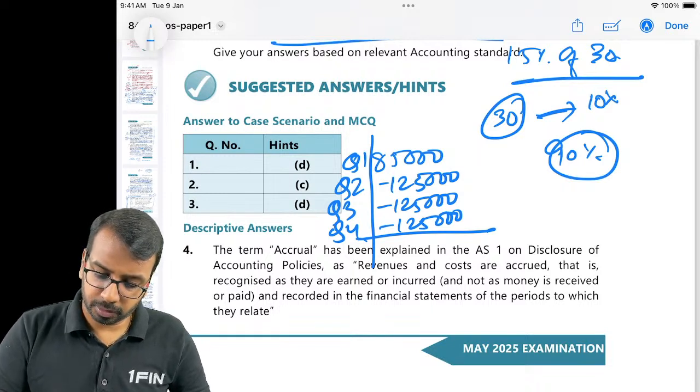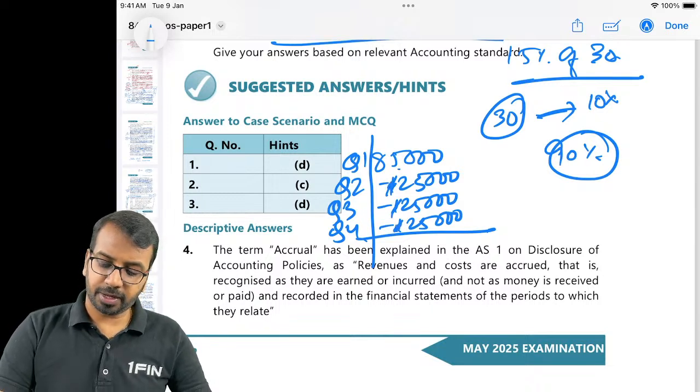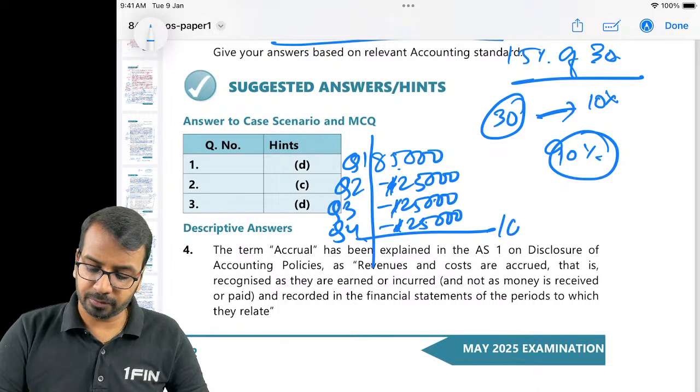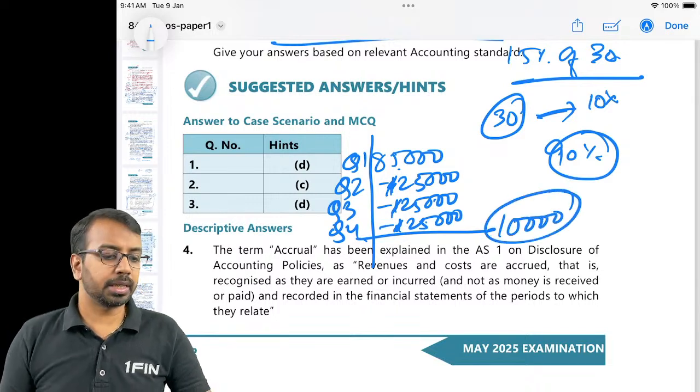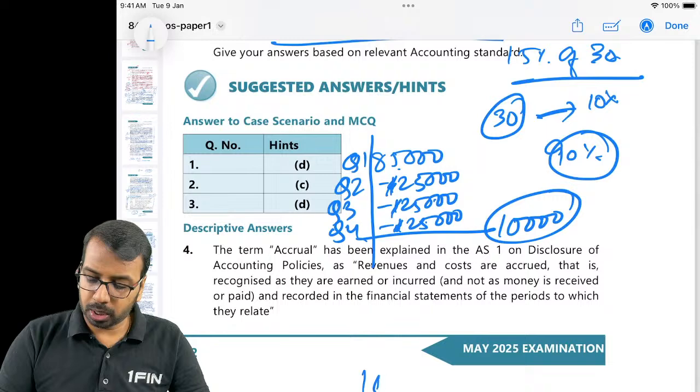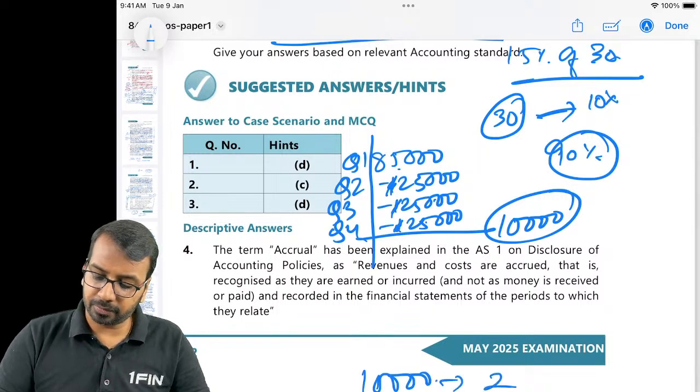I was just checking it, loss has to be 25,000, not 1,25,000. So 85 minus 25 minus 25 minus 25, your 10,000 is the total profit. On 10,000, what is your applicable rate of tax?